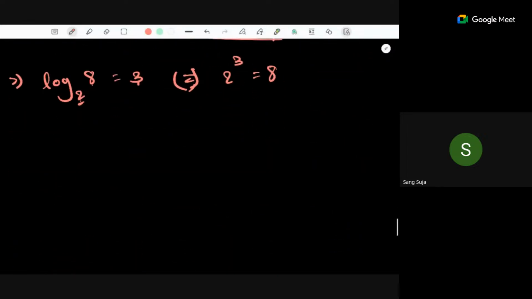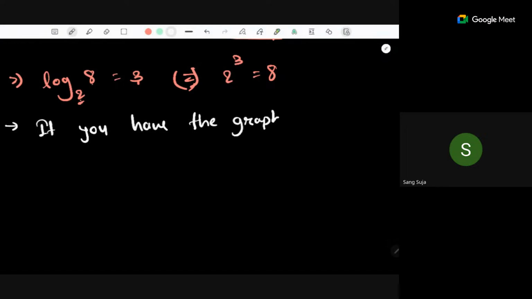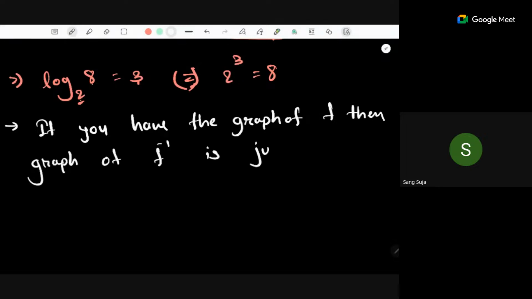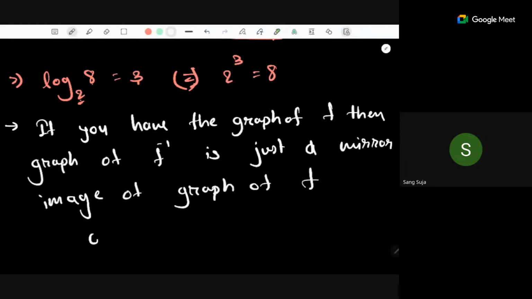So now one more remark I want to give. If you have the graph of f, then the graph of its inverse, graph of f inverse, is just a mirror image of the graph of f about the line y is equal to x.